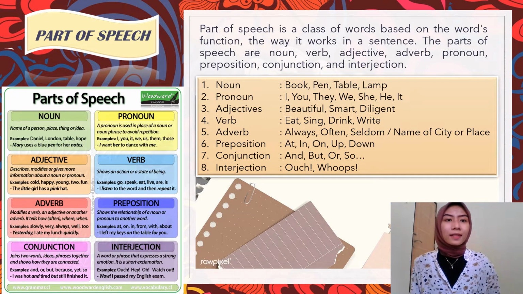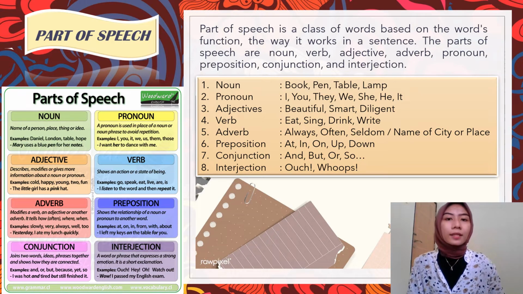So, let's see the image that I put on my PPT slide. Noun is the name of person, place, things, or idea. For example, book, pen, table, lamp, bag, or maybe pencil. We can call it noun.